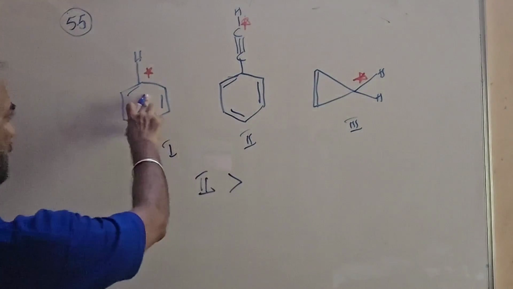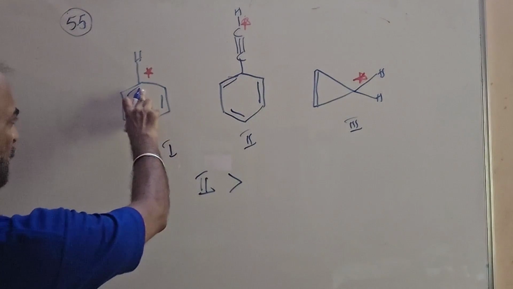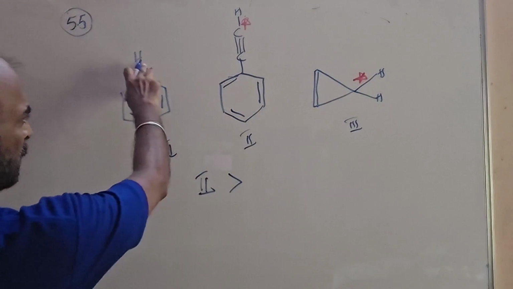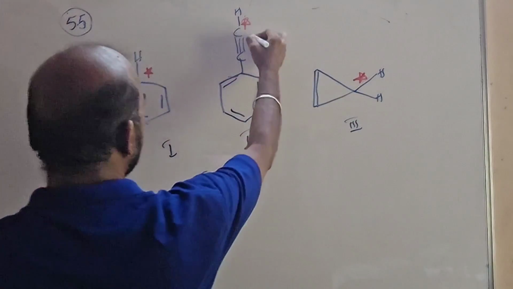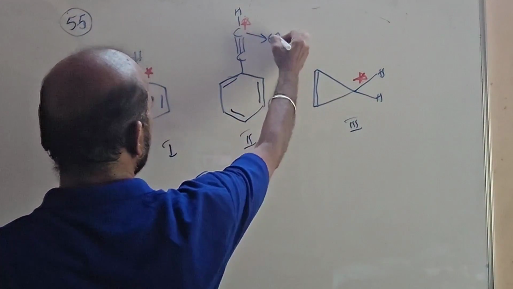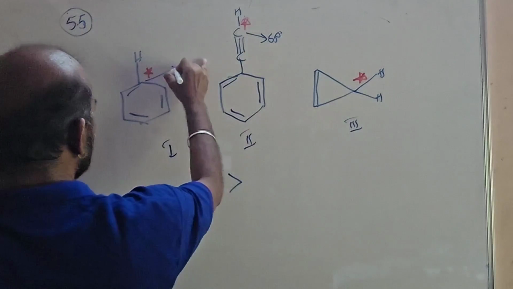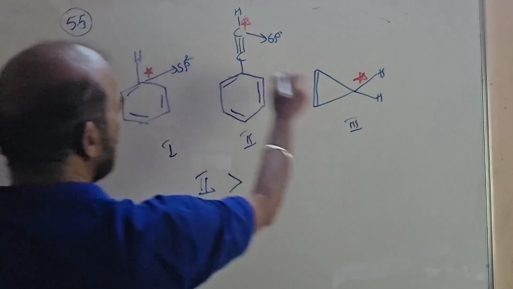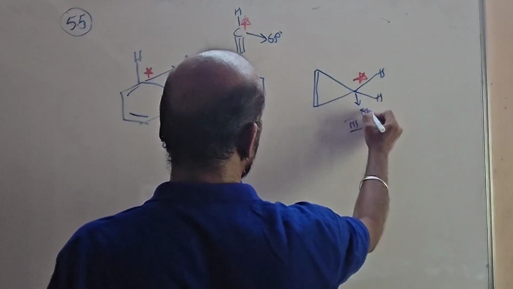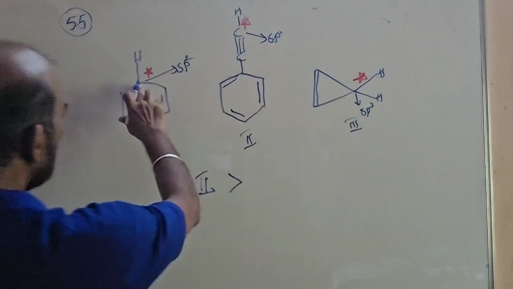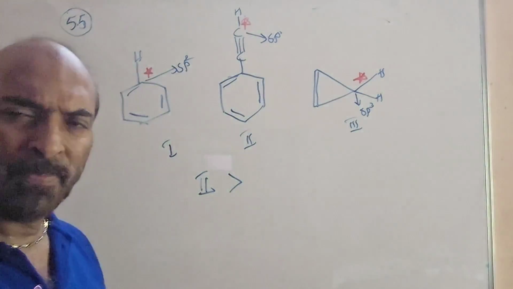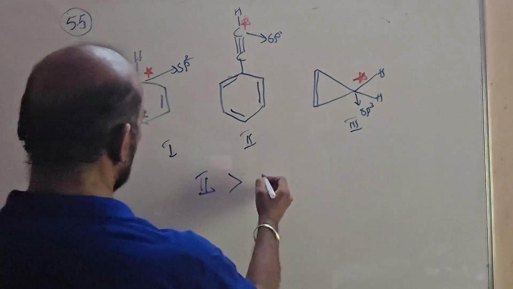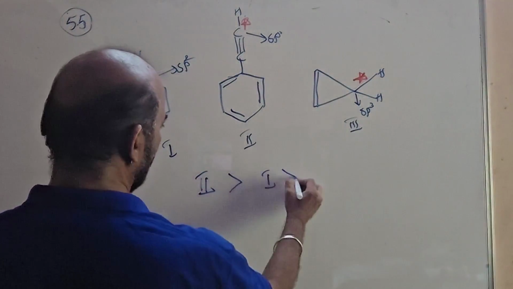Then what about this? It is a double bonded carbon. Here it is an sp hybrid carbon. You have to remember, here it is an sp hybrid carbon. Here it is an sp2 hybrid carbon, and here it is an sp3 hybrid carbon. So the sp2 carbon to hydrogen bond will be comparatively less strong. So this will come second.